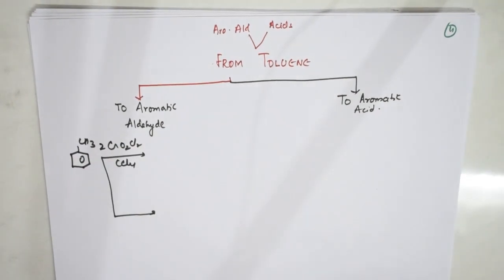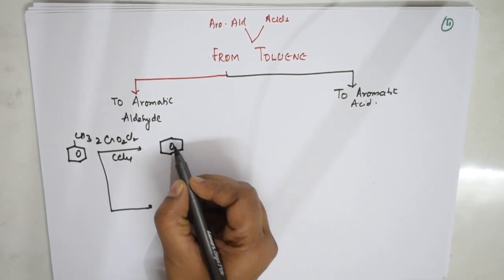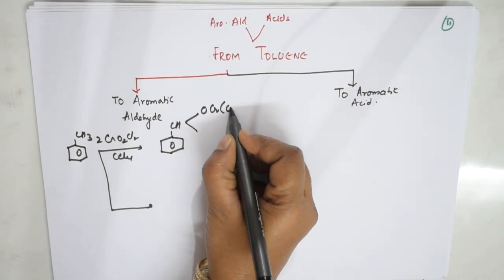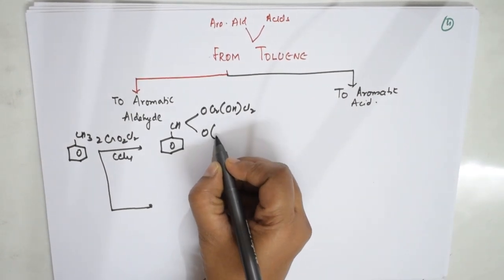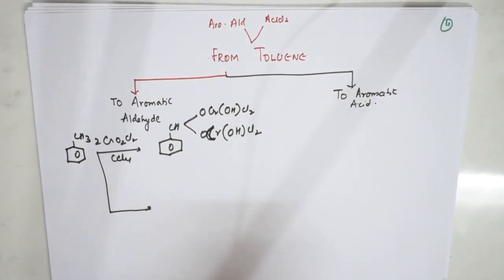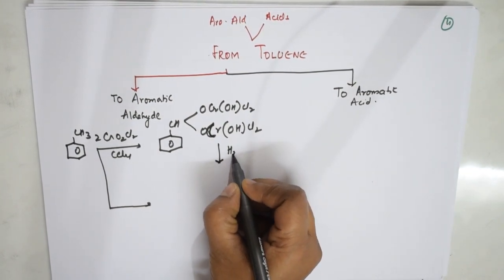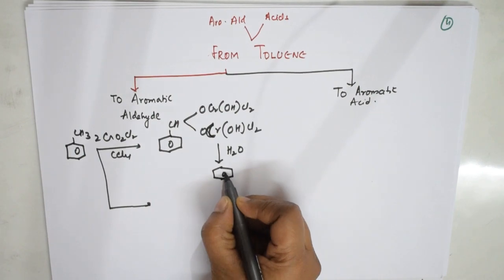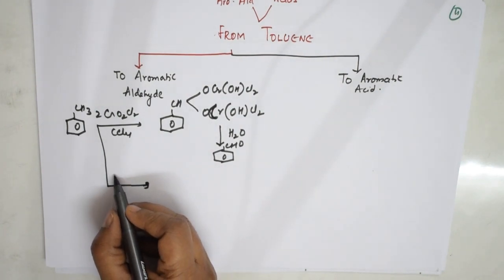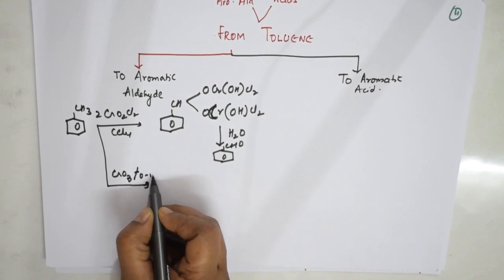Here I'm going to take 2 moles of chromyl chloride. There is a cleavage of the bond here. What do you get? You will be getting the benzene ring with CH and chromyl chloride. This is how it attaches. Again, I'm telling you, students, I have done a detailed video about all these. This is only for quick revision. Further, this compound is allowed to undergo hydrolysis, where I'll be getting the final product, that is benzaldehyde.